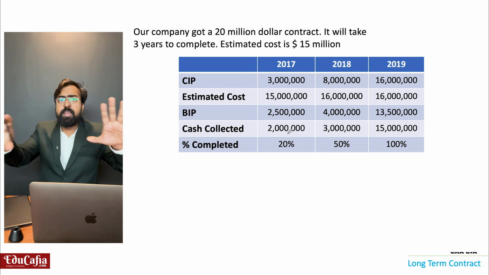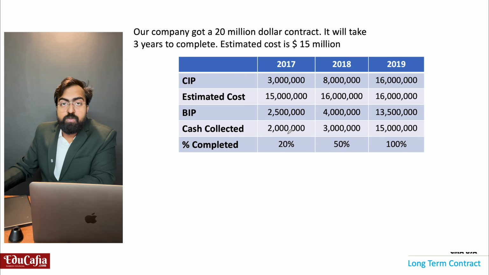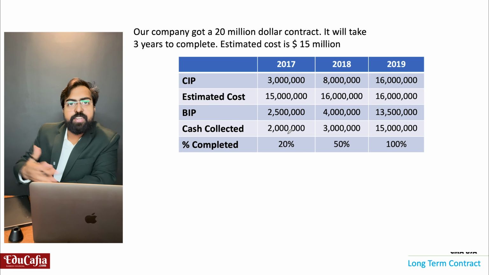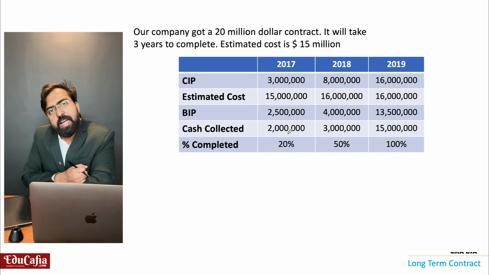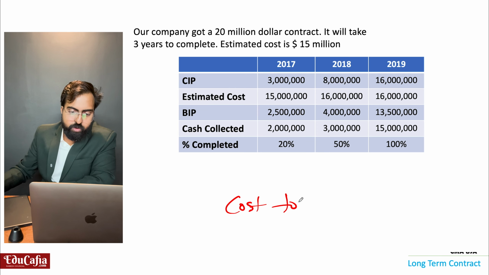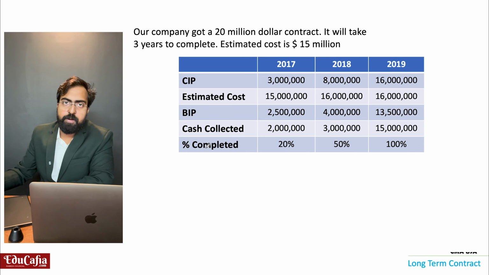Everything is the same. Here we have to find out how much construction is covered or how much construction is completed. For finding that, there are many methods. Here we are choosing the cost to cost method.